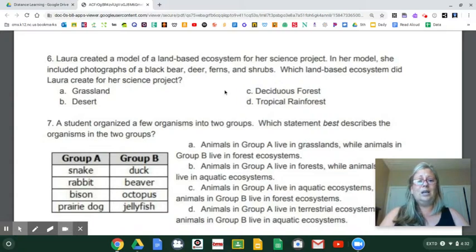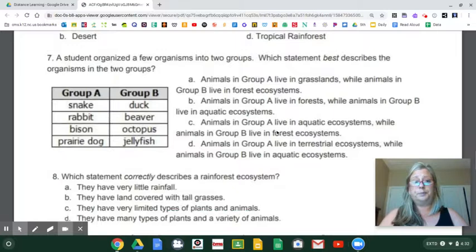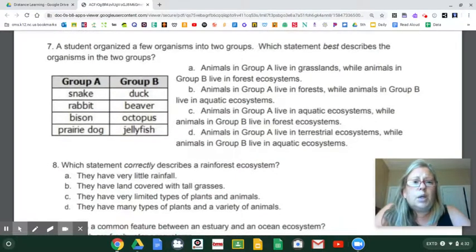Do I need to read it? Grassland, desert, deciduous forest, tropical rainforest. And that black bear is your clue right there, y'all. Number 7, a student organized a few organisms into 2 groups.